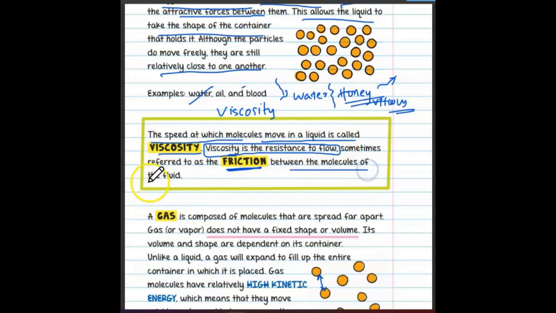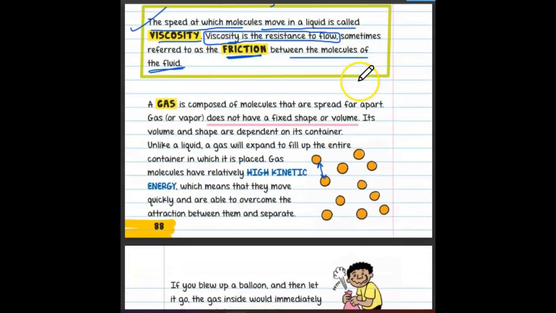Friction between the molecules of the fluid. That is viscosity. That is a term entirely related with liquids. Now we're moving to the next state of matter, that is gas.